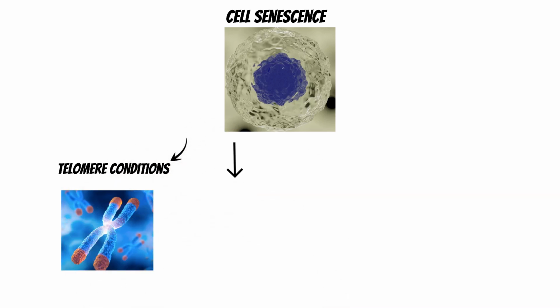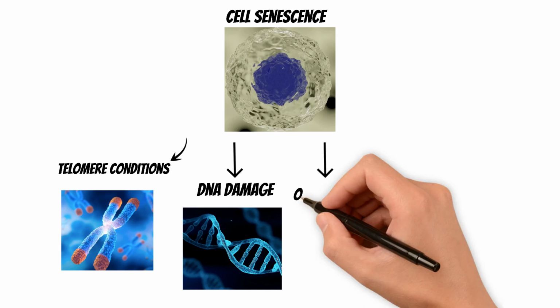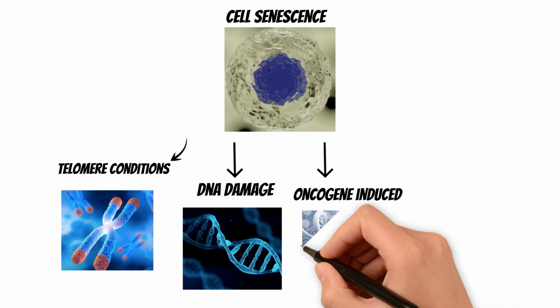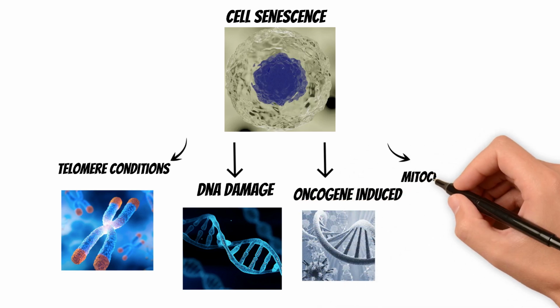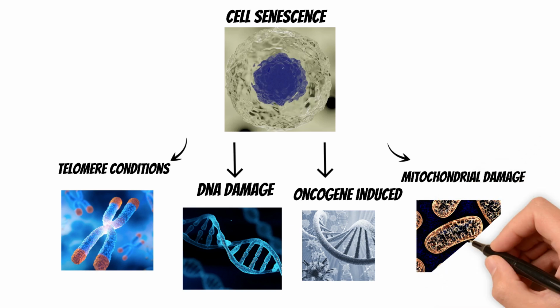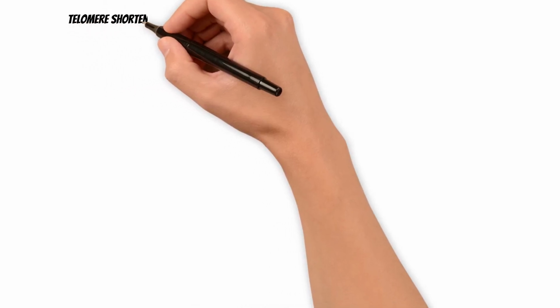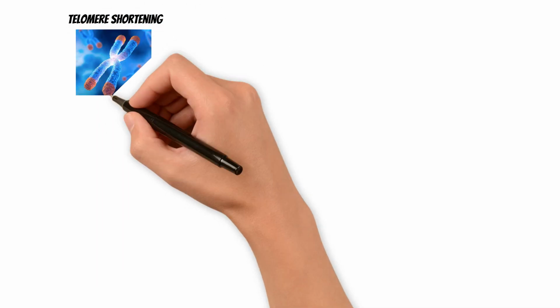Senescence can be triggered by several forms of persistent cellular stress. The main ones are telomere shortening, DNA double-strand breaks, oncogene-induced stress, and mitochondrial oxidative damage. Although these triggers differ, they all converge on the same outcome. Continued division would be dangerous. One of the most important triggers is telomere shortening.